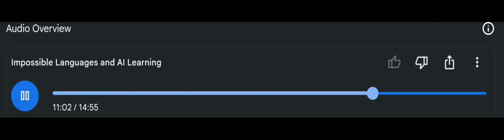So what's next for these impossible languages? Is this research just going to stay within the theoretical realm, or could it have practical applications in the future? It's definitely not just a theoretical exercise. The researchers are already planning follow-up studies to explore the practical implications of their findings. One of their main goals is to investigate whether tweaking the design of AI models could improve their ability to handle these unusual languages.